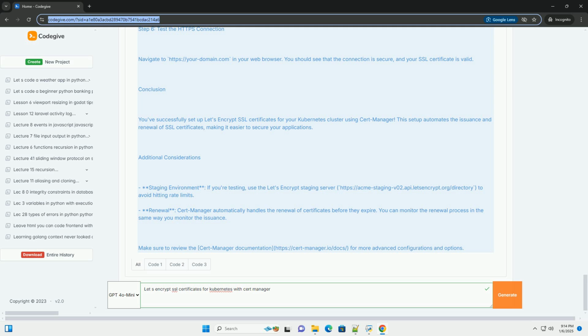Step 2. Set up a cluster issuer. A cluster issuer is a resource that represents an issuer of certificates at the cluster level. To use Let's Encrypt, you need to create a cluster issuer resource.